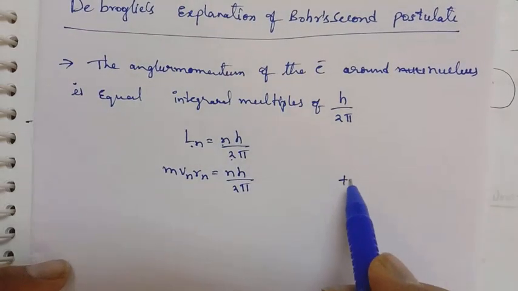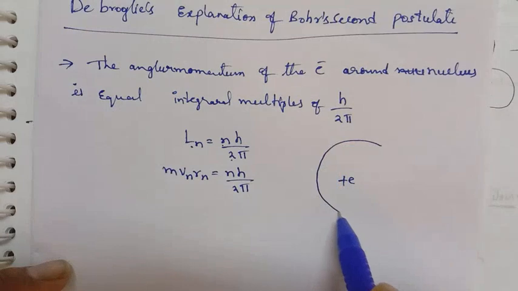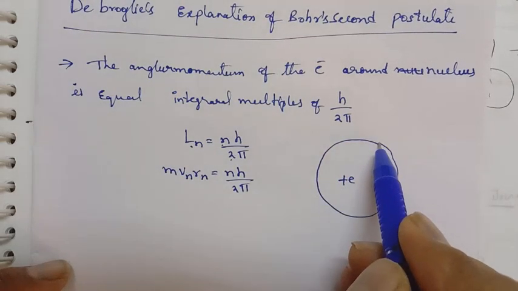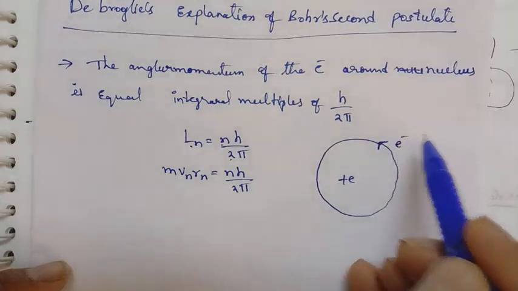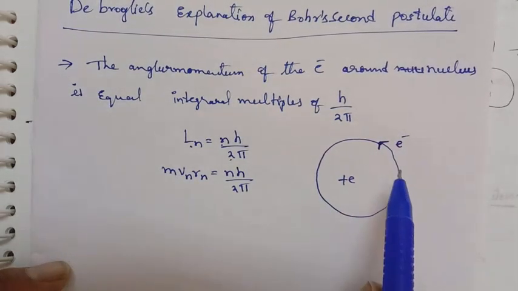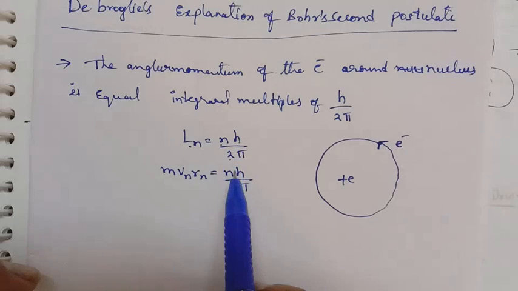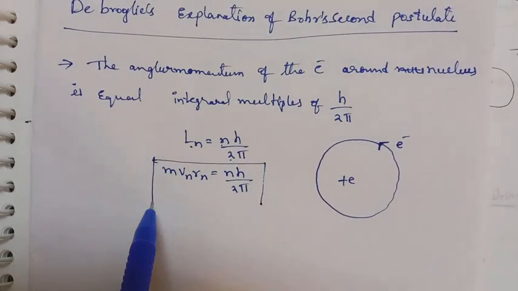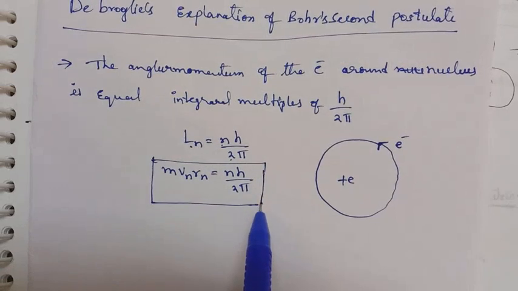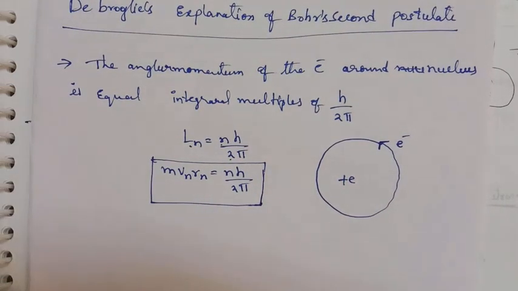Here there is a positive charge, the nucleus, and the electron is revolving around it. That means the angular momentum of the orbiting electron around the nucleus is quantized, equal to integral multiples of h by 2 pi. But how to get this formula? The complete explanation was not given by Bohr.